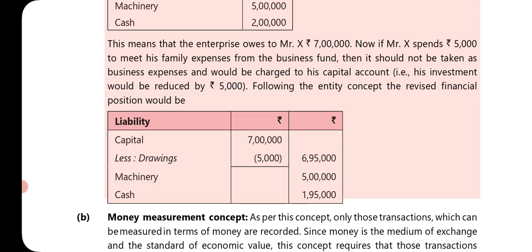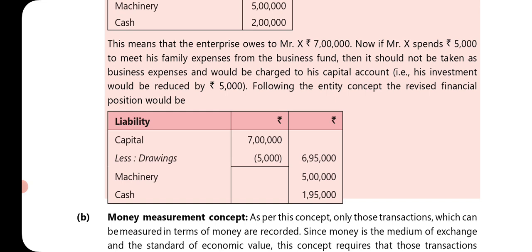Following the entity concept, the revised financial positions are as follows. Whatever money, 7 lakh rupees, was invested by Mr. X, out of which he is now withdrawing 5,000 rupees for his personal expenses. So the capital of the owner will become 6 lakh 95,000 from 7 lakh. Machinery will be the same value, 5 lakh, and cash will be reduced by 5,000. From 2 lakh, 5,000 is withdrawn, so 1 lakh 95,000 is left over.